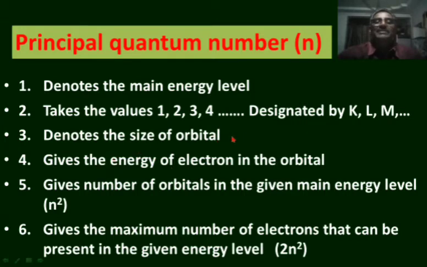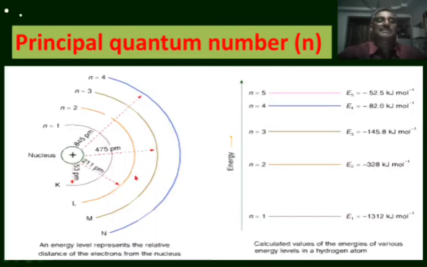As the value of principal quantum number increases, the size of the orbital also increases. It gives the energy of electron in the orbital. As the size of the orbital increases, the energy of the shell also increases.